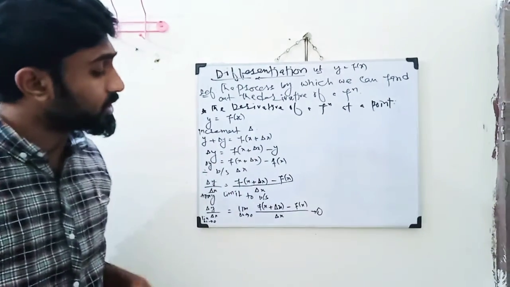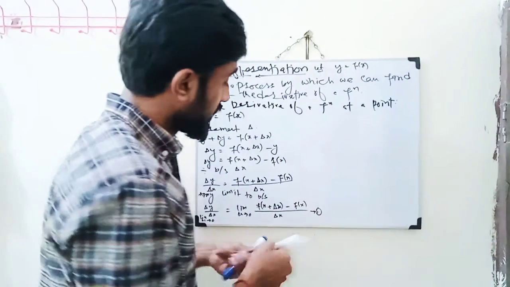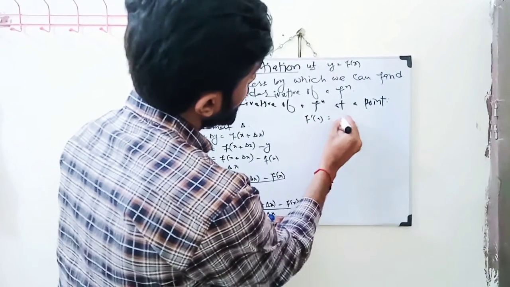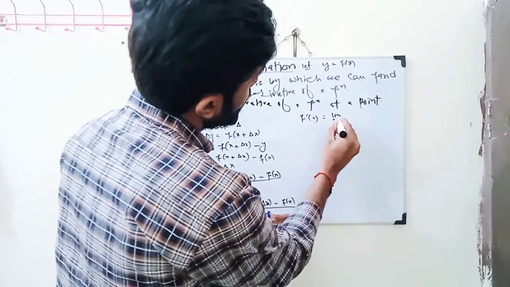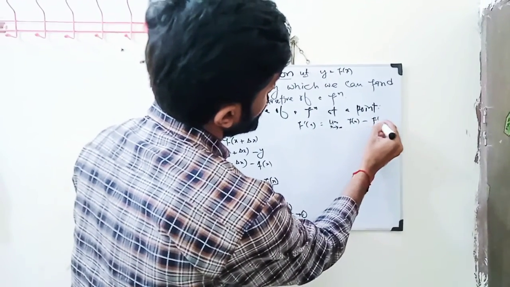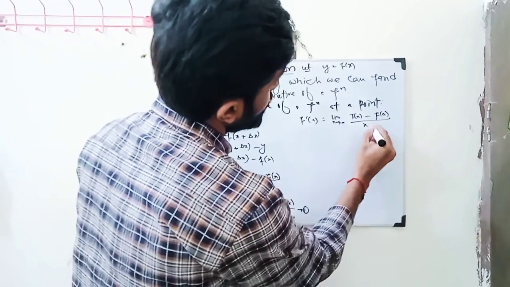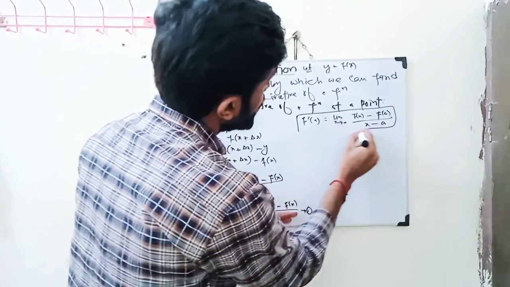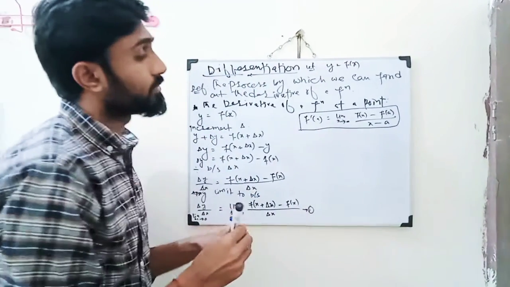This formula we can also write in this manner: f dash of a is equal to limit x approaches to a of f of x minus f of a over x minus a. So this is also a formula by which we can find out the derivative of the function.